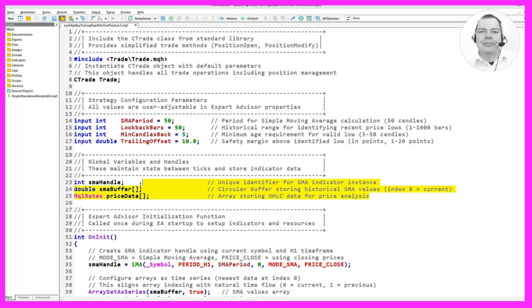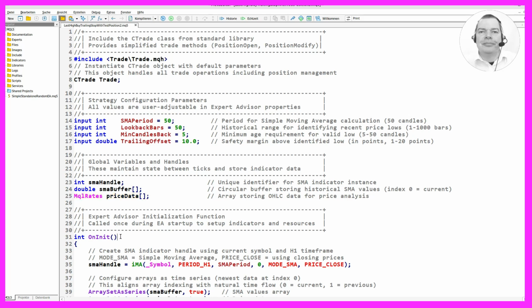We then declare global variables and handles to maintain state between ticks and store indicator data. These include a unique identifier for the SMA indicator instance, a circular buffer for storing historical SMA values, and an array for storing OHLC data for price analysis.